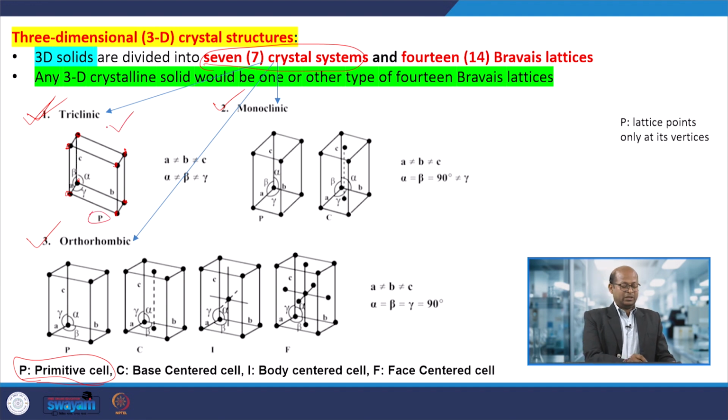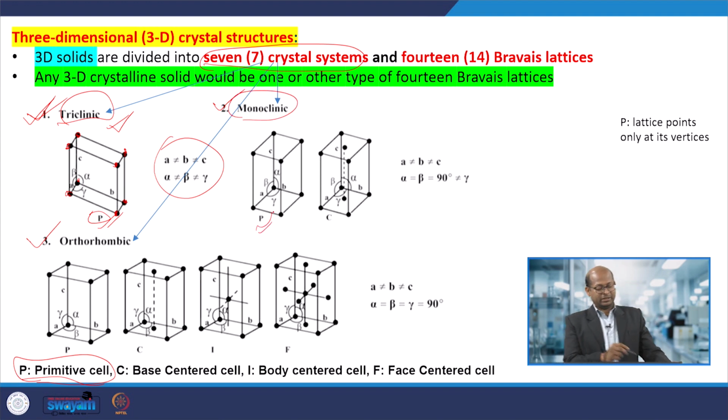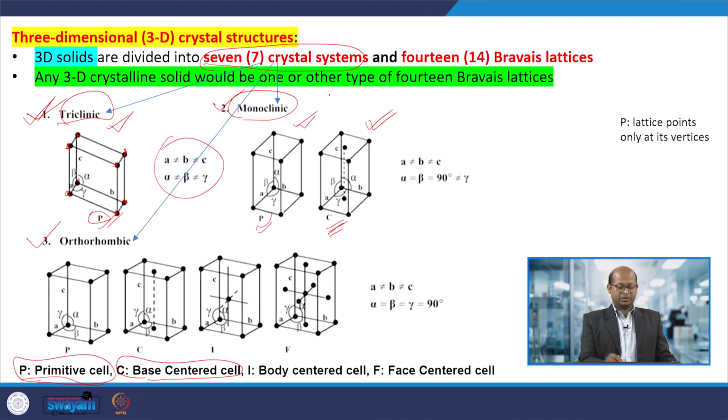Like this, in the case of this crystal system, when it is a triclinic arrangement, there it is a primitive unit cell, then monoclinic. So, here also a primitive unit cell is present. After that, other than the primitive unit cell, there is the base centered unit cell. So, this is the base centered unit cell, this is the primitive unit cell.